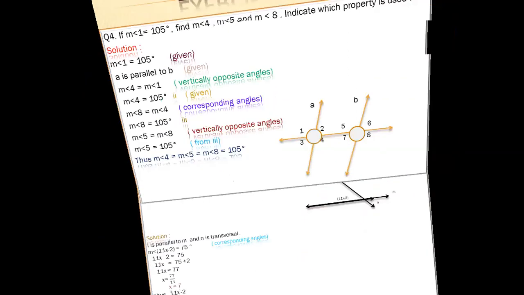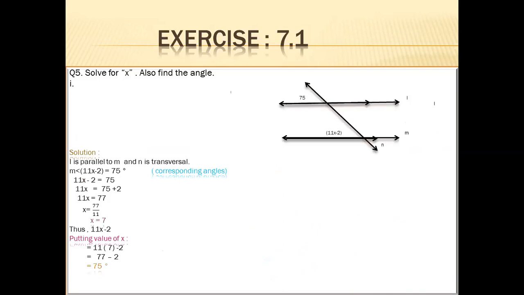Come to question 5. Solve for x, and also find the angle. First we calculate the value of x, and after finding it, we calculate the angle which is unknown. In the first part, the diagram shows two parallel lines and a transversal intersecting them. 75 degrees is given and 11x minus 2 degrees is given. This is almost the same as what we did in question number 2.